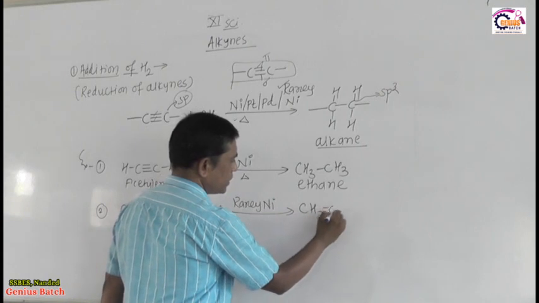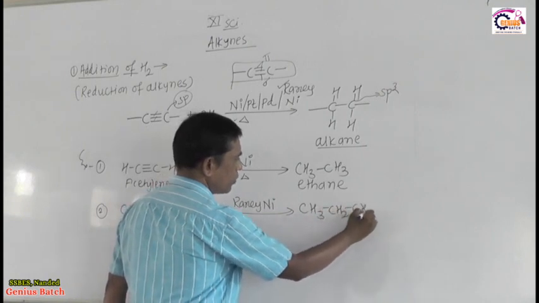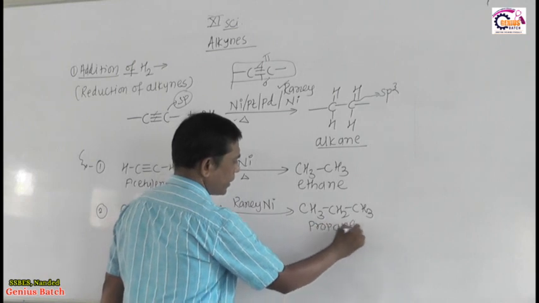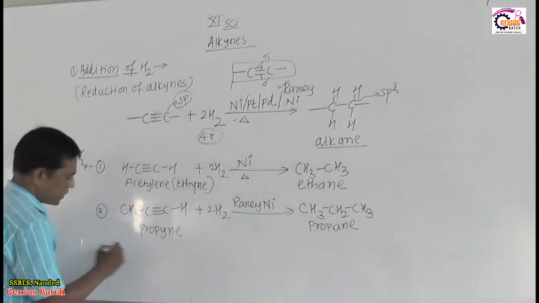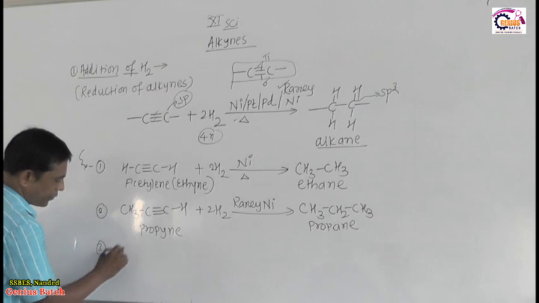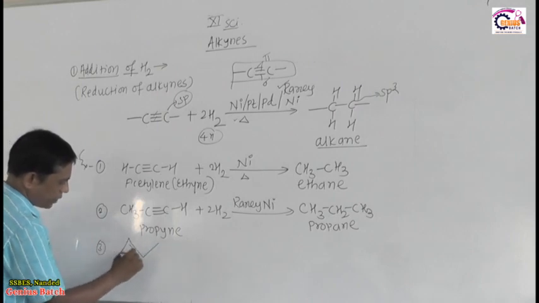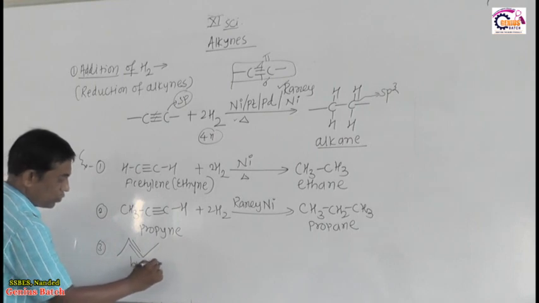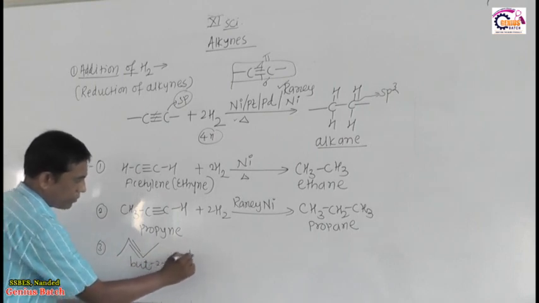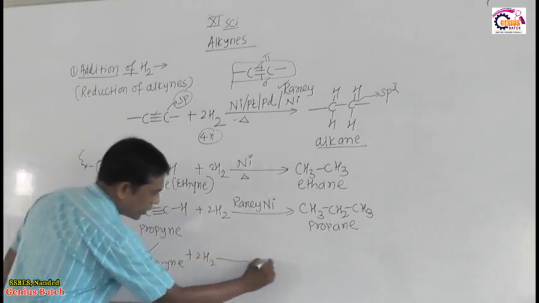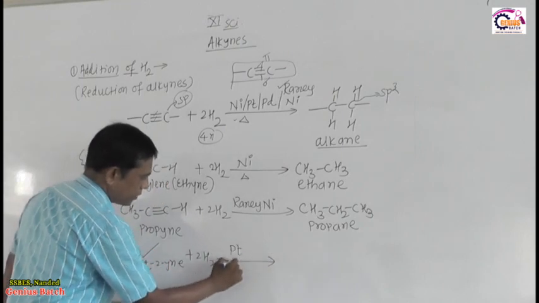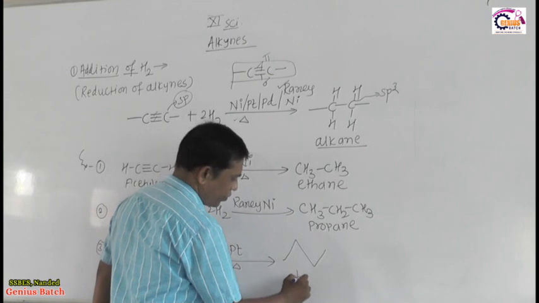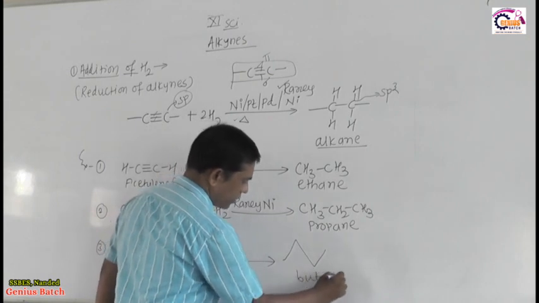Formation of CH3-CH2-CH3, formation of propane takes place. Then I take the third one, a non-terminal alkyne, but-2-yne, plus 2H2 in presence of platinum as catalyst. Then formation of butane takes place.